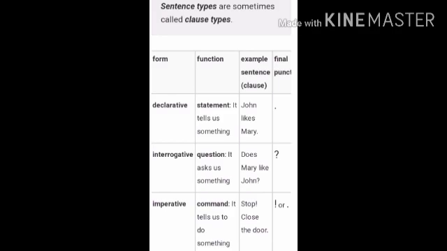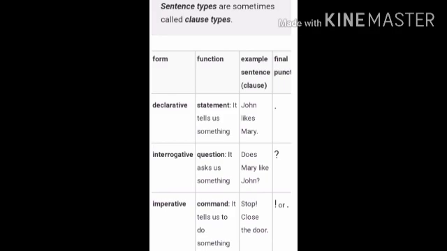What is the function of a declarative sentence? It is a statement. It tells us something. For example, John likes Mary. It tells us something. What does it tell us? That John likes Mary. So what is the punctuation mark we have to put here? Full stop. Once the statement is completed, at the end you will put the full stop. So it will tell us that it is a declarative sentence.